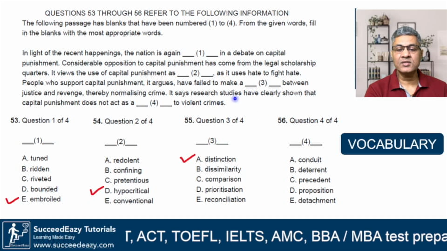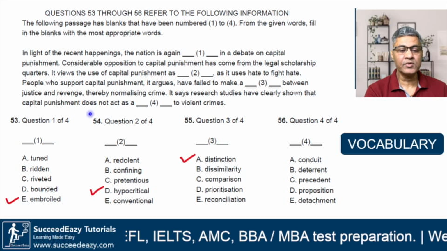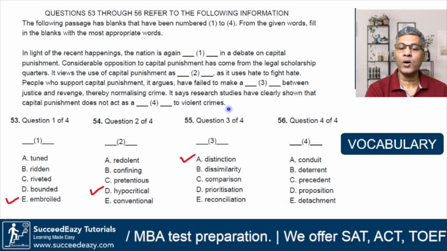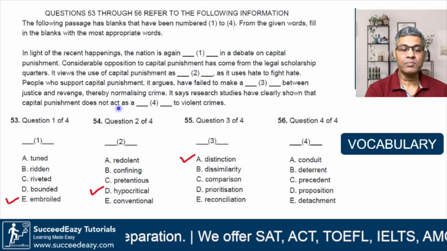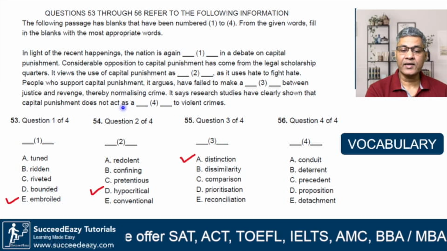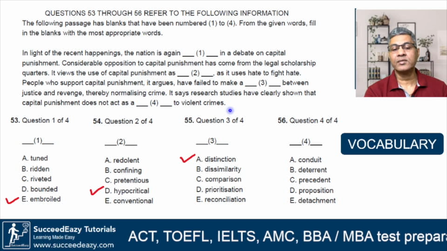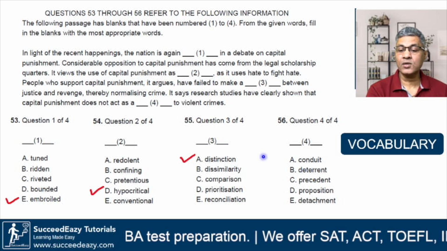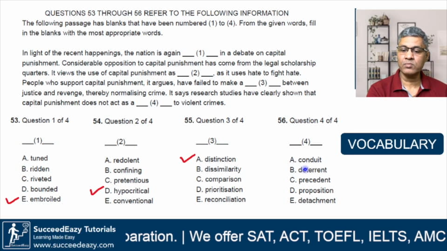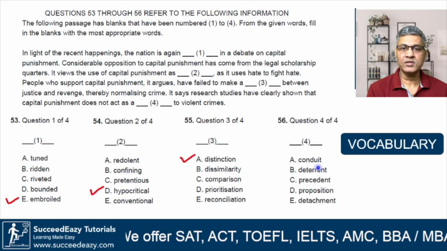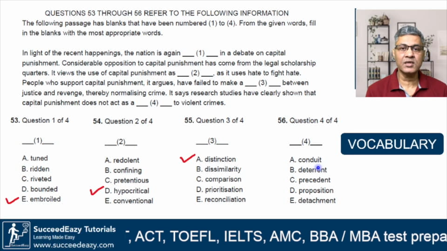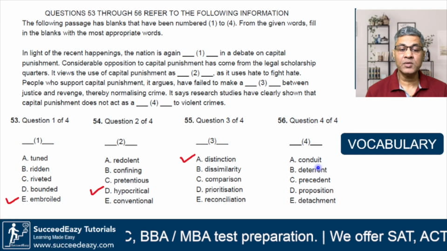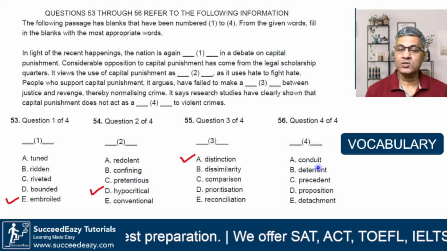Finally, question number 56. It says research studies have clearly shown that capital punishment does not act as a dash to violent crimes. Meaning capital punishment should not act as a conduit to violent crimes. Now look, this does not make sense. Conduit is like a pipe. It gives you the way, it paves the way.